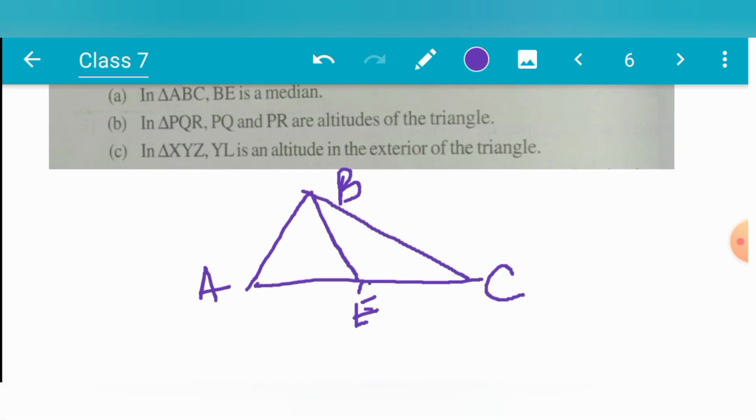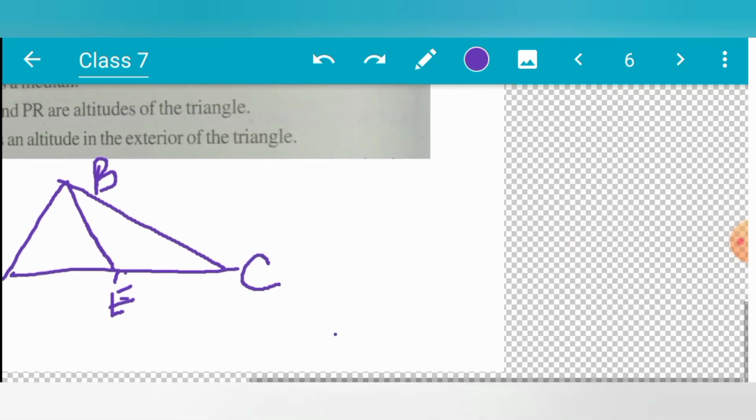In the same way, in triangle PQR, this is the solution of question number A. In triangle PQR, PQ and PR are the altitudes. Now, how can you show this?